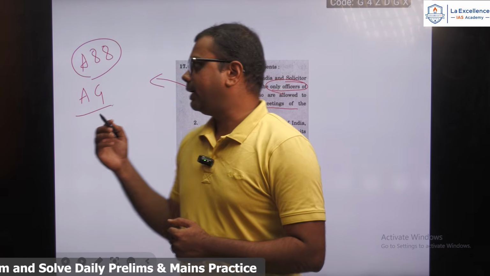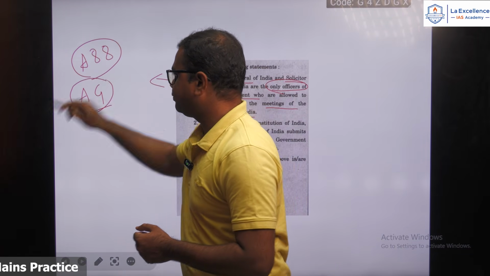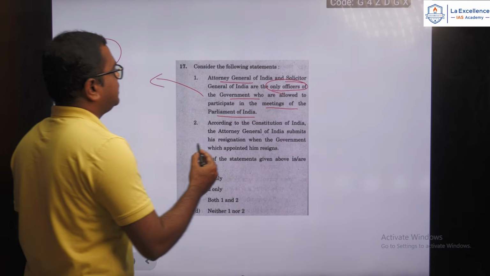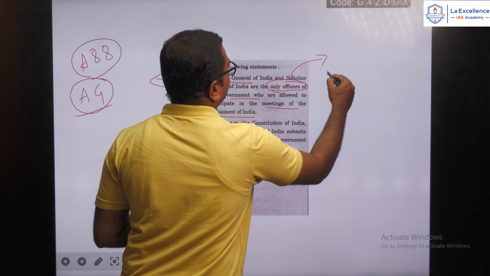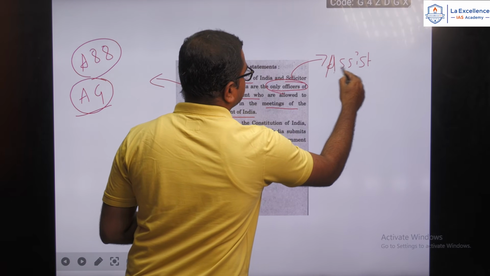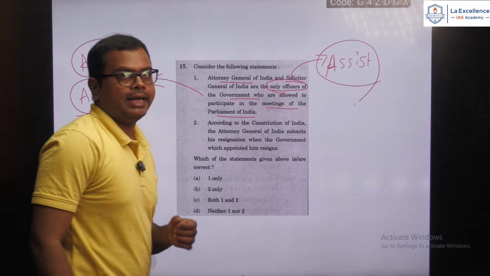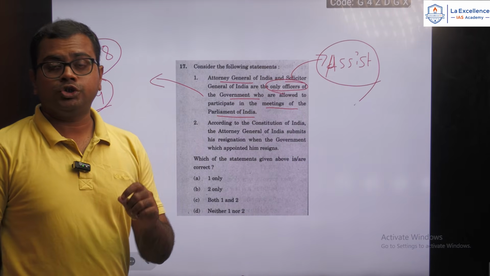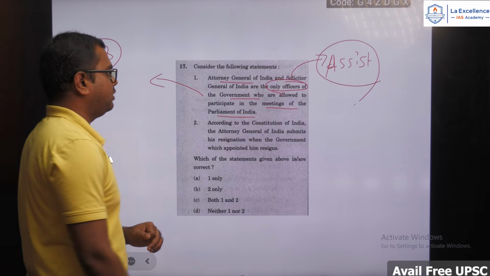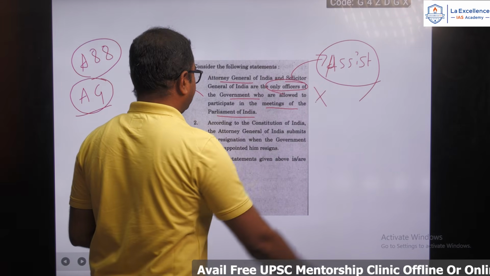It can be by the Attorney General only, not the Solicitor General. The Solicitor General is a law officer who assists the Attorney General, and this is not a constitutional post, and hence they will not have any such constitutional power to participate in the parliamentary meetings. So this is a wrong statement.